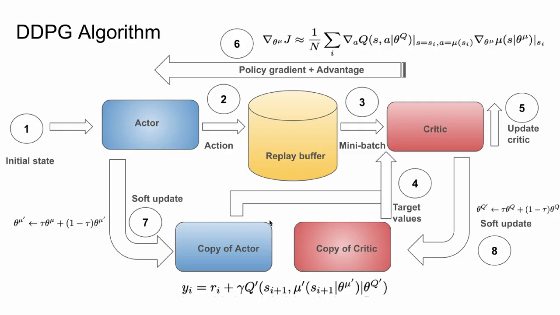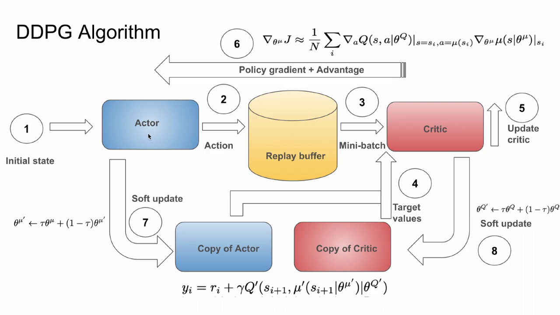We get target labels from the slow copies of actor and critic because directly taking the values from the models which are changing during the training can cause instability in training. So slow copies make bootstrap targets stable, preventing those feedback loops. And using those target values, we minimize the mean squared loss between the Q value predicted by the critic, and we update the critic and we send the gradient along with the advantage to the actor.